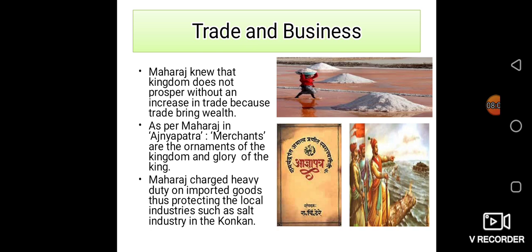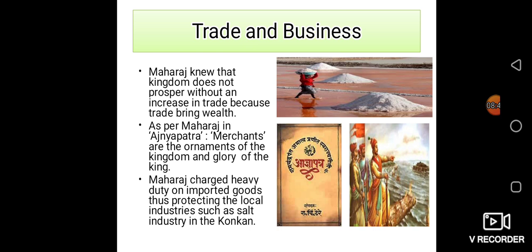Maharaj charged heavy duty on imported goods, thus protecting local industries such as the salt industries in the Konkan. At the time, salt industries existed in our place, like the Konkan. But many local people used to purchase salt from Portuguese territory, because they gave it at the lowest cost. As Shivaji Maharaj heard that people were purchasing salt from Portuguese territory, he increased the tax rate for imported goods.